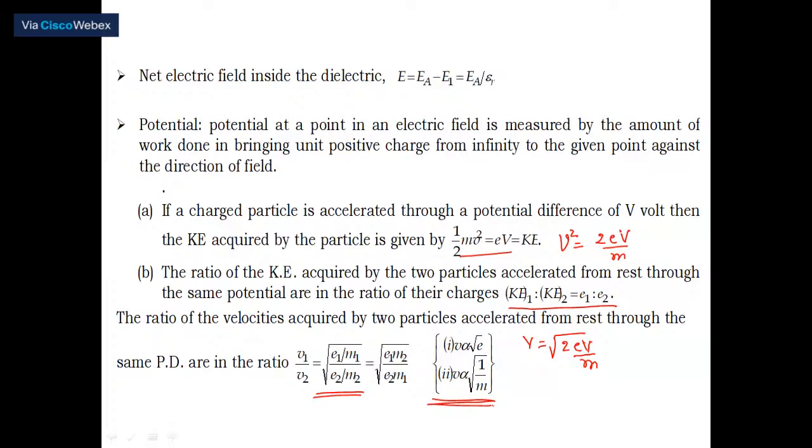We have removed one electron, therefore the number of electrons available is one less than the number of protons available there. That's why we are saying it is positively charged. We are not adding any proton there. So V is proportional to the square root of the charge associated with it. Since we are dealing with only the movement of electrons inside this, we have given the symbol E. Next, V is inversely proportional to the square root of the mass associated with them.